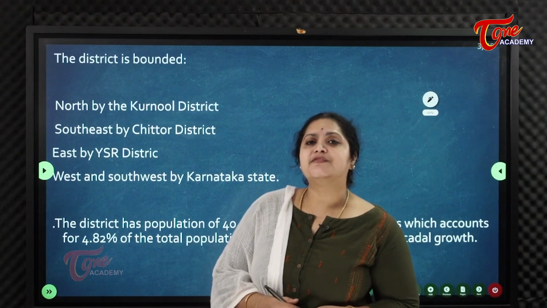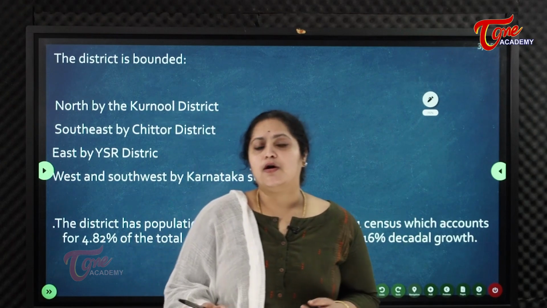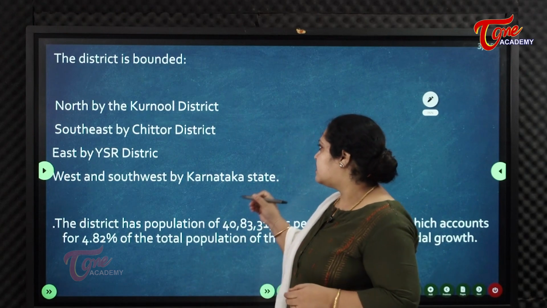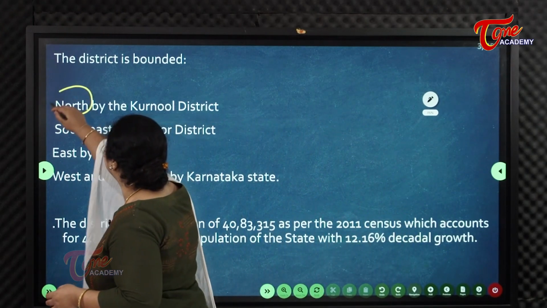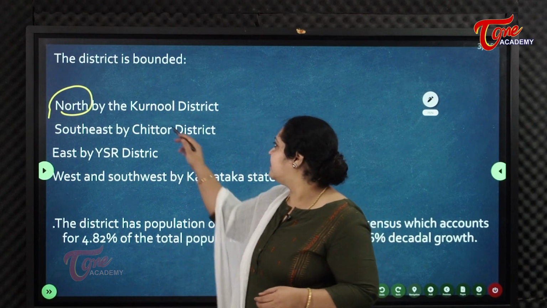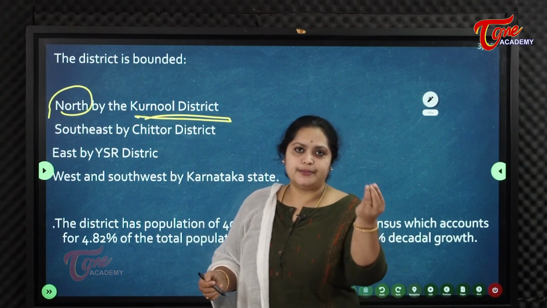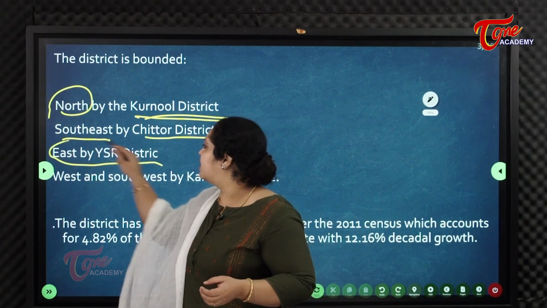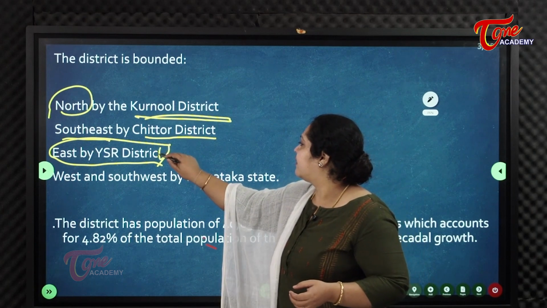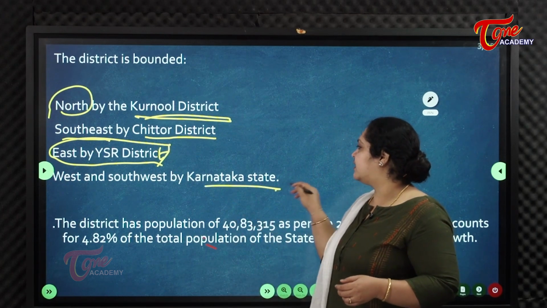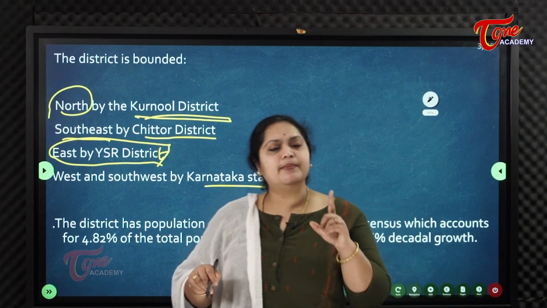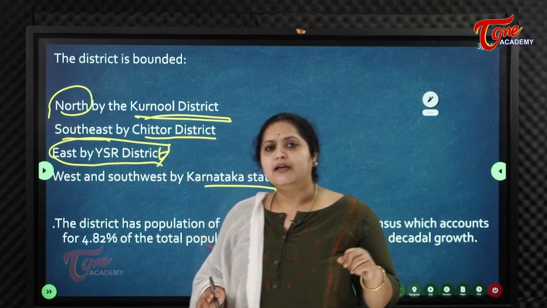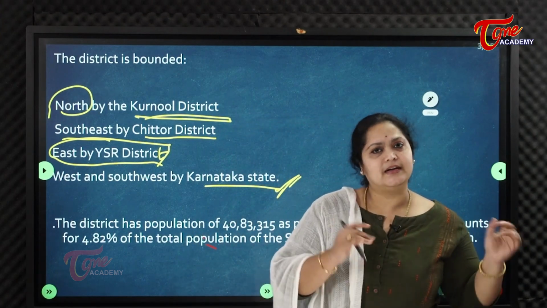What are the boundaries of this district? Which states or districts bound this particular Ananthapur district? In the north it is bounded by Kurnool district, southeast by Chittoor district, east by YSR Kadapa district, and west and southwest by Karnataka. So it is bound by 3 districts of Andhra Pradesh and 1 state, that is Karnataka. It is the boundary of Andhra and Karnataka.